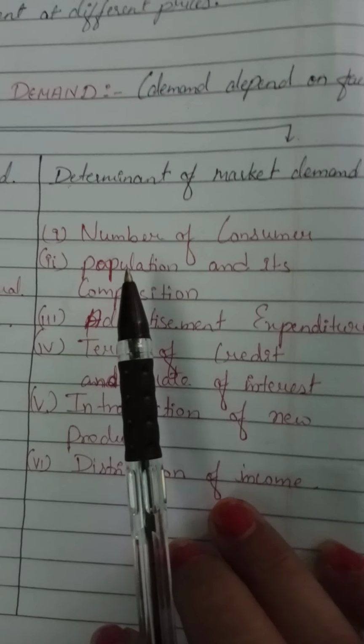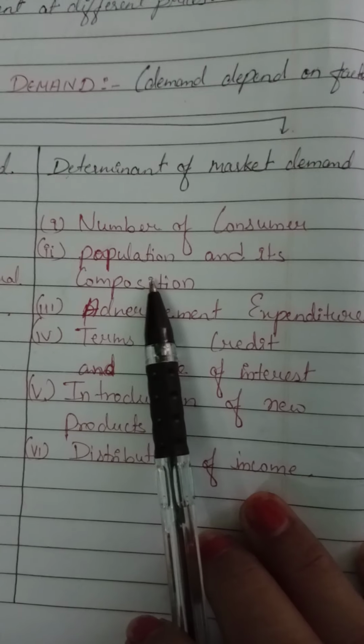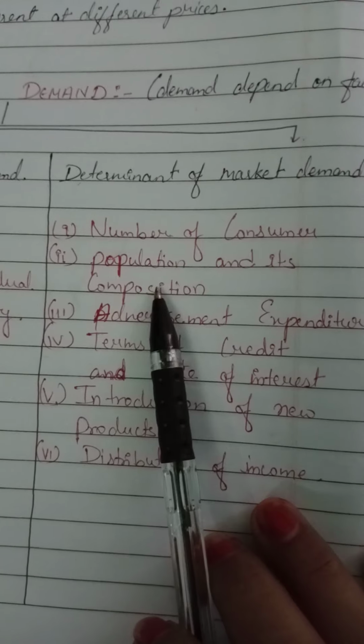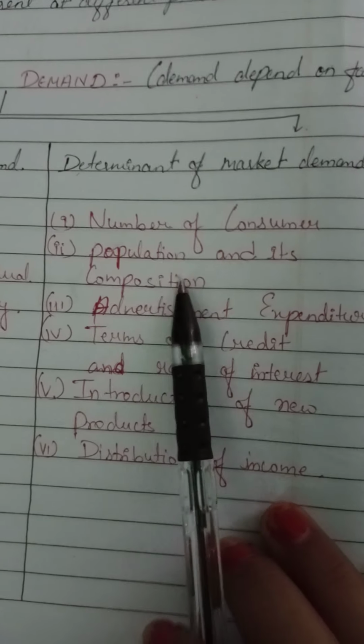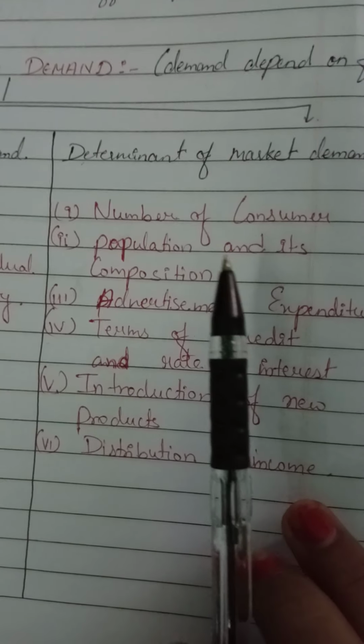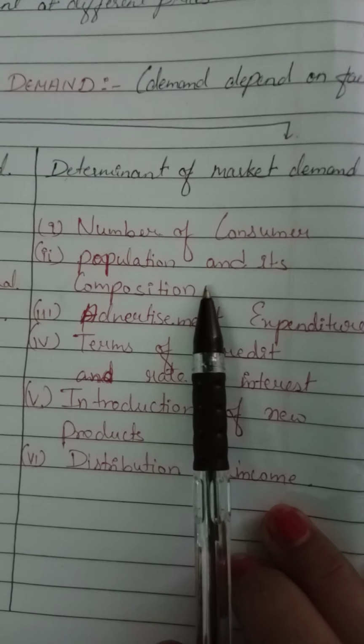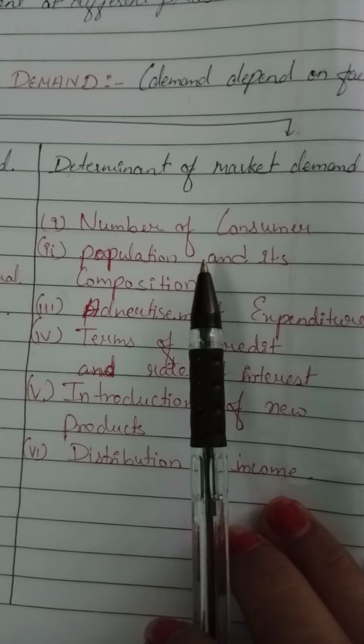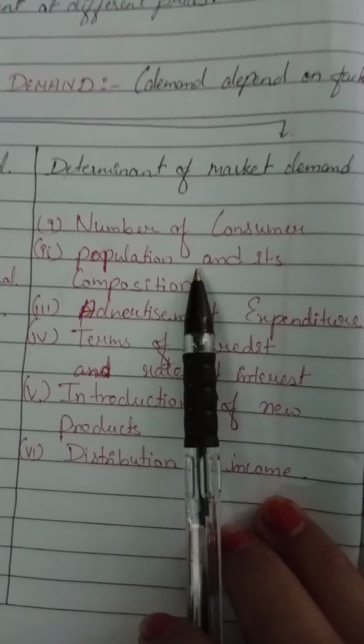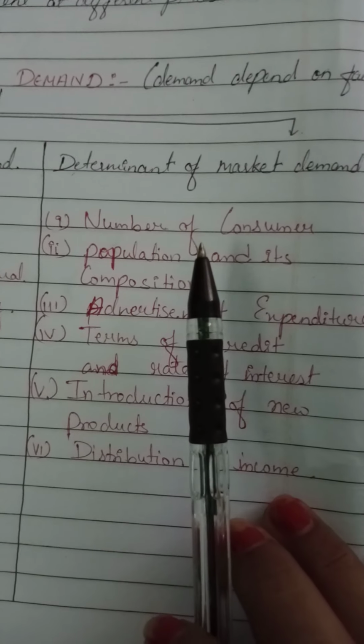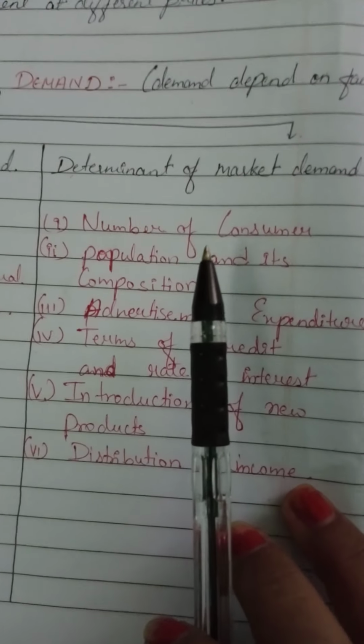Second is population and its composition. Here it means that the number of consumers again depends on the population of the country. As population increases, the number of consumers also increases. So demand for certain commodities also depends on the composition of the population.